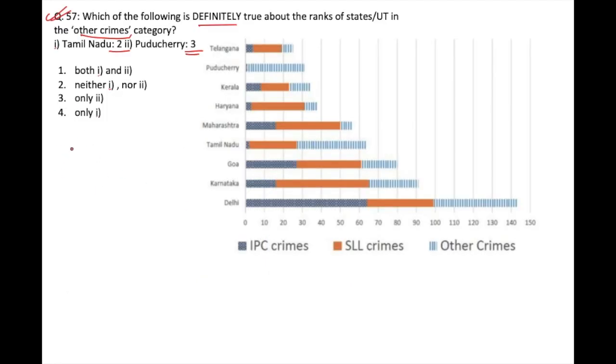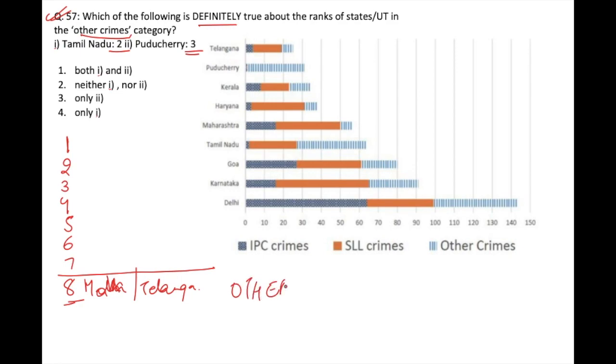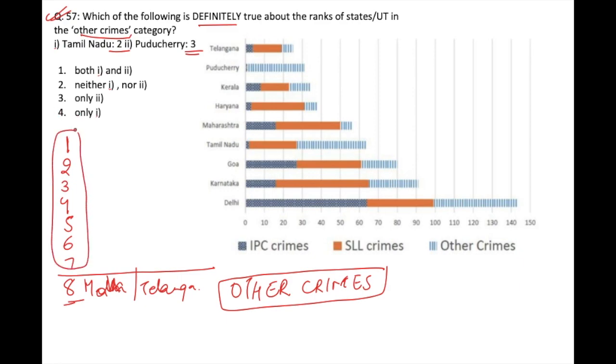So, first of all, here I know that the positions of Maharashtra and Telangana will be at 8. So this means there are 7 states or union territories above Maharashtra and Telangana, that is, those have more other crimes than Maharashtra and Telangana. So let's see which of these are among the ones which are mentioned to us. Let's see that among the 7 states which are above Maharashtra and Telangana, how many are these which we have